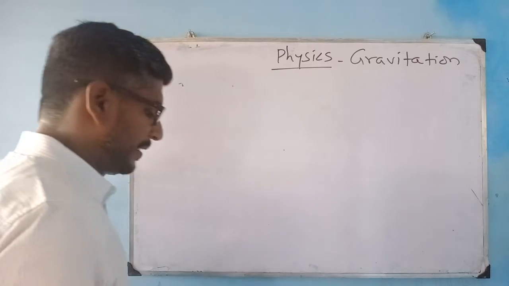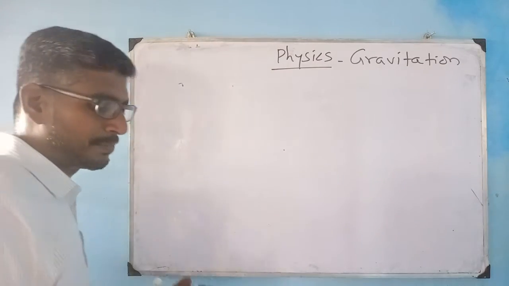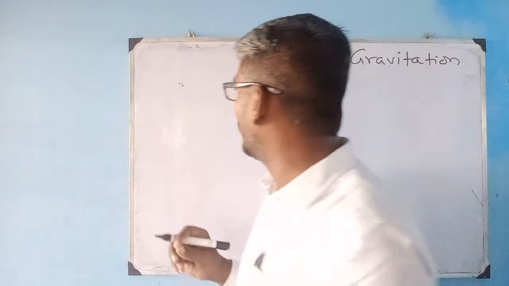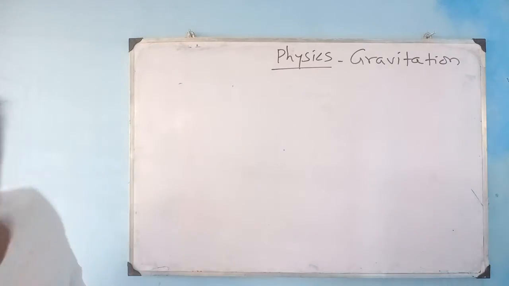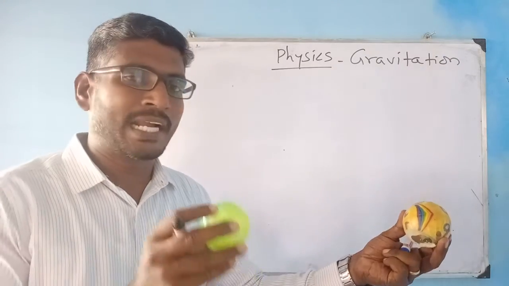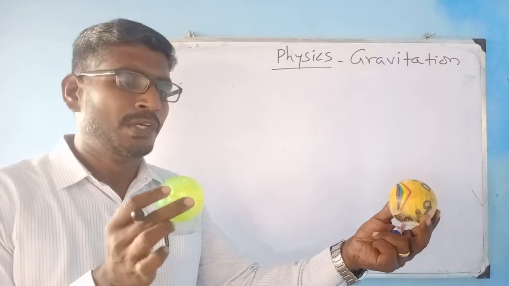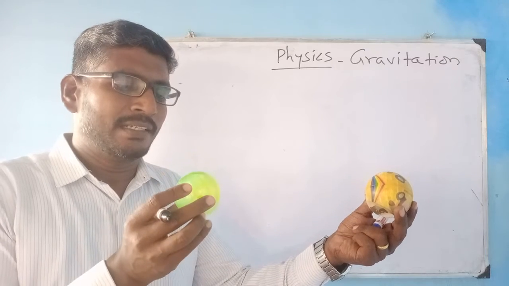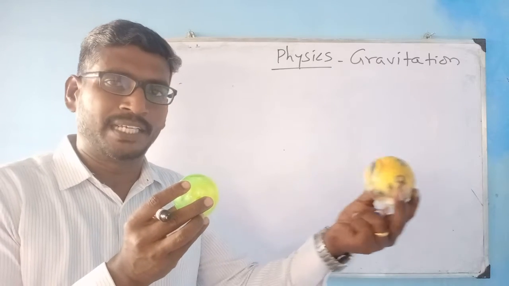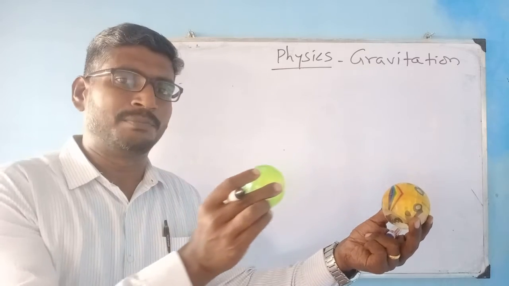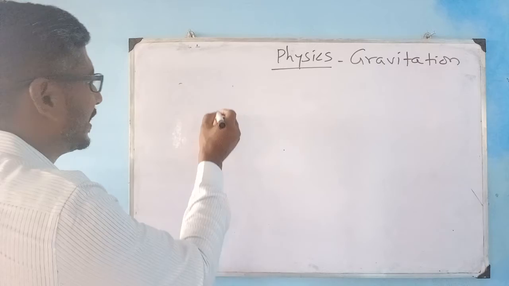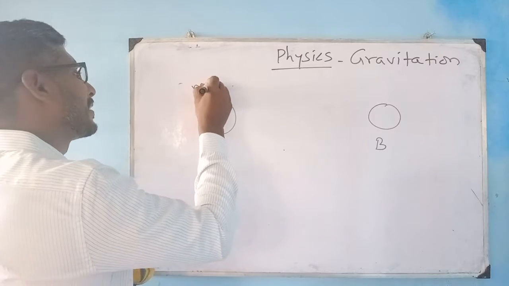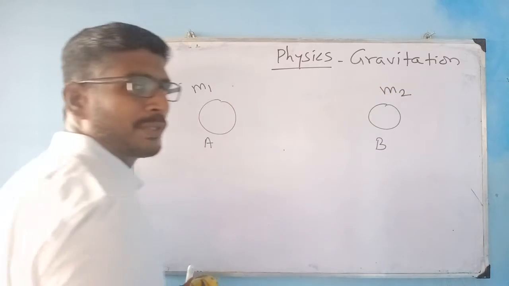I am going to represent, see, for example, this is one important aspect with respect to your sums when you are solving in the examination. For example, let us consider mass m1 and mass m2. There are two forces acting between these two different masses. On object A, the force is due to the other object; on object B, the force is due to this object. So here I am taking object A, and here object B. This object is of mass m1 and this object is of mass m2, right?